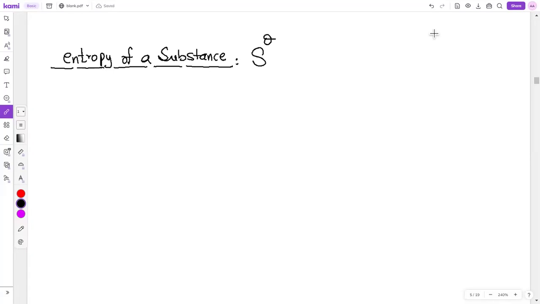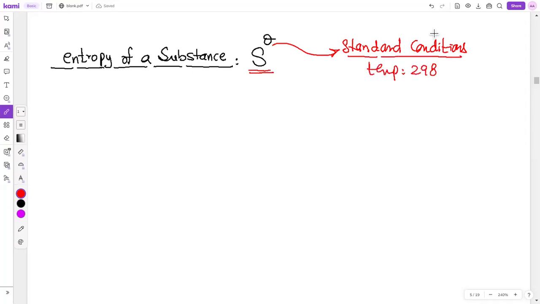This naught is for standard conditions. What does this theta represent? This theta represents standard conditions. We would say standard entropy. Standard entropy means the entropy of a substance under standard conditions. What conditions are standard? What is the standard temperature? 298 Kelvin or 25 degrees Celsius. What is the standard pressure? 100 kPa. And concentration is 1 mole per dm cube. So these are standard conditions.